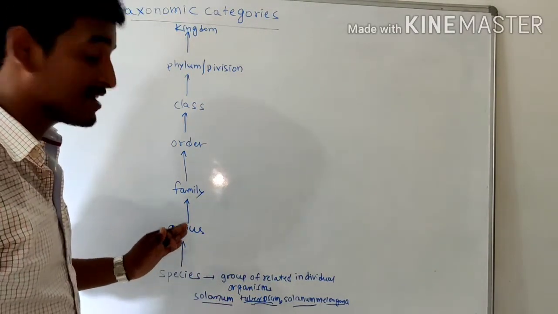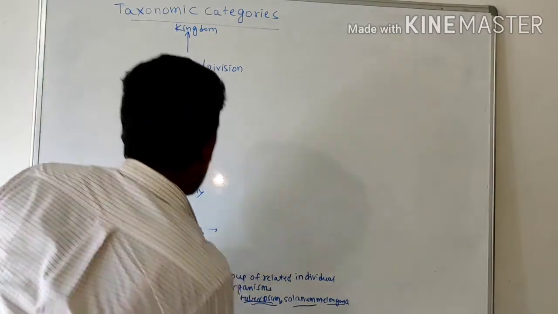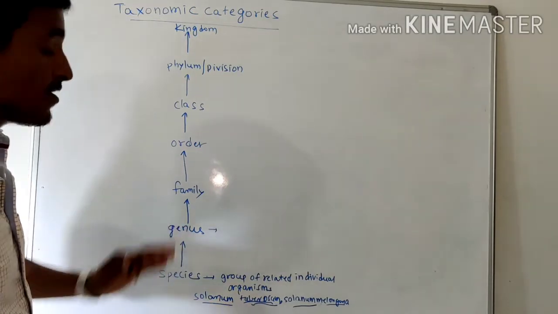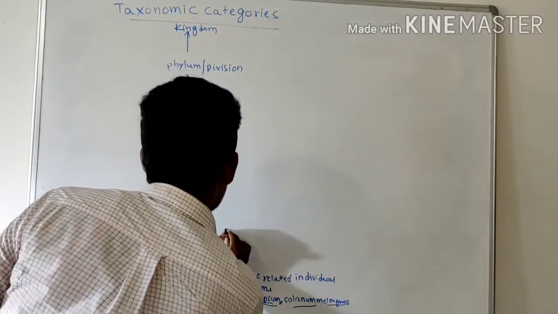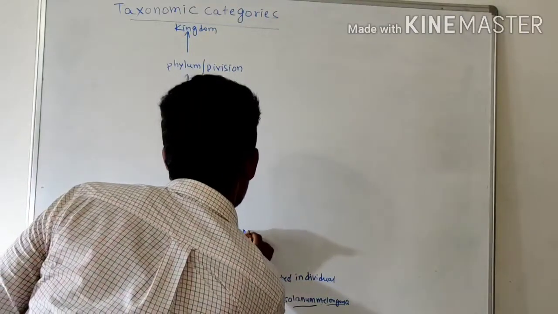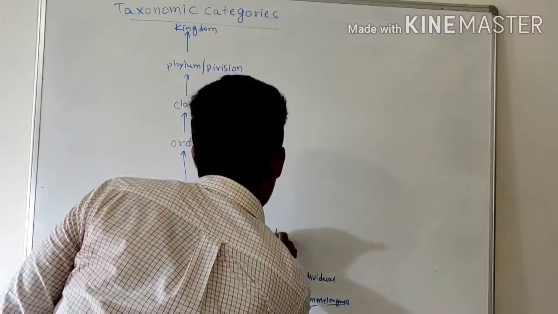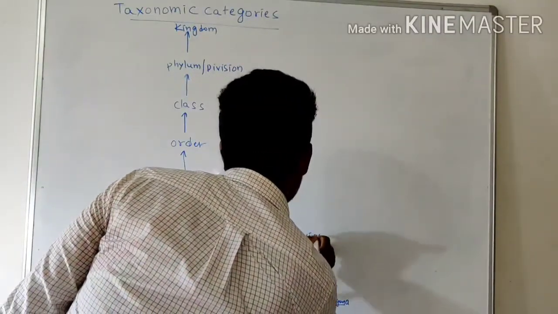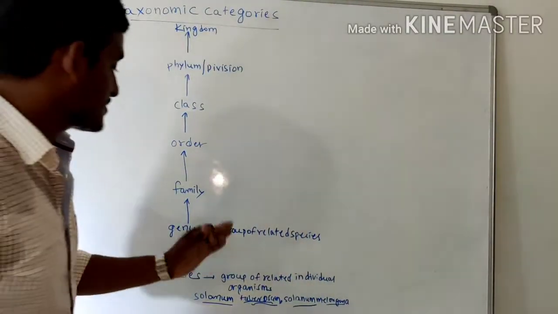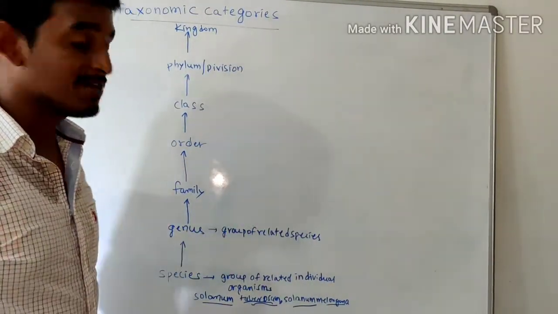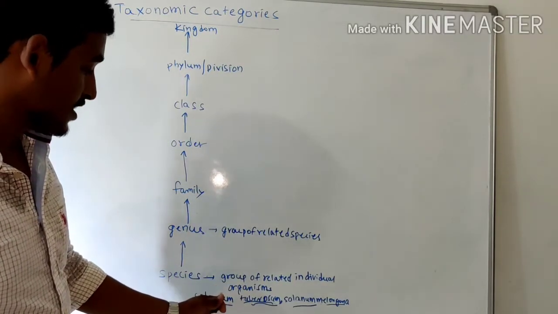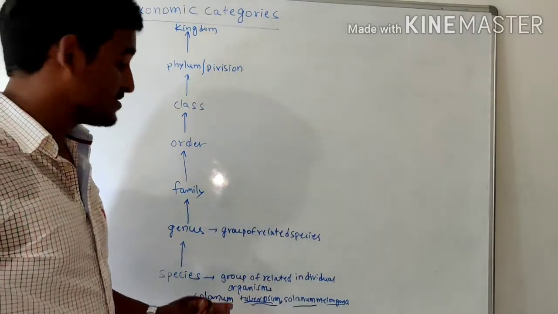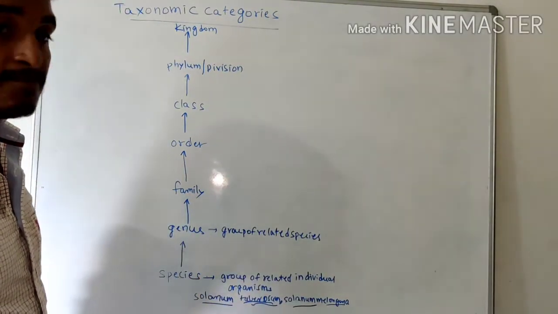The next level is genus. A group of related species is called a genus. A genus may consist of more than one species. For example, Solanum tuberosum, Solanum melongena, and Solanum nigrum, Kamanchi. These are the examples related to this.